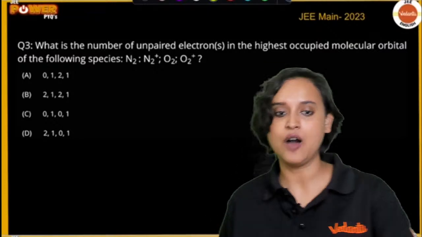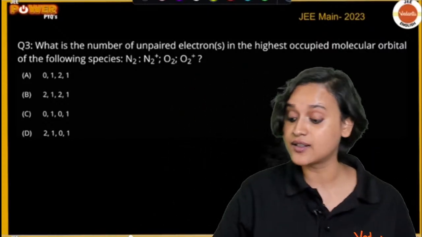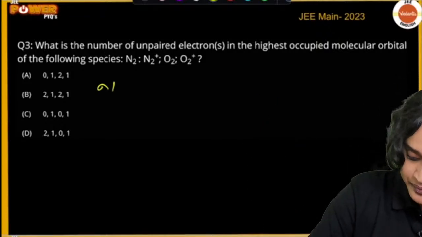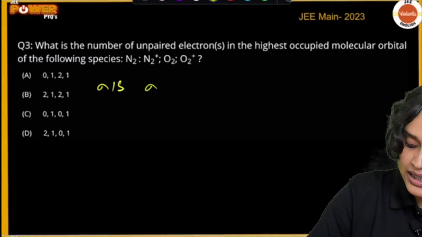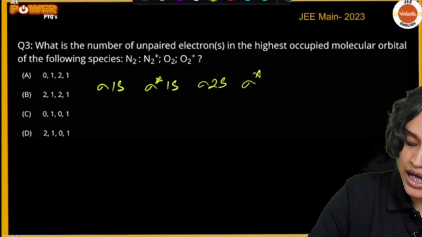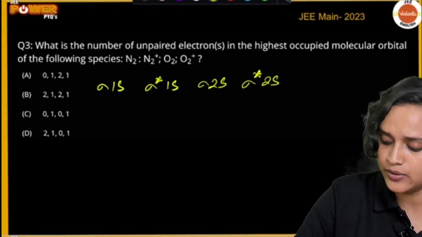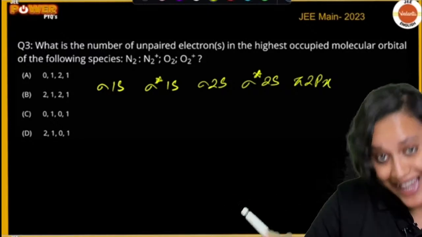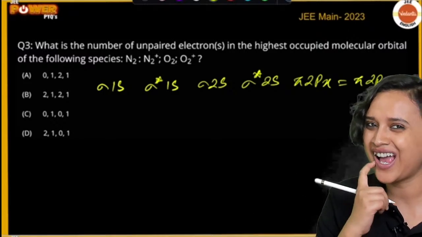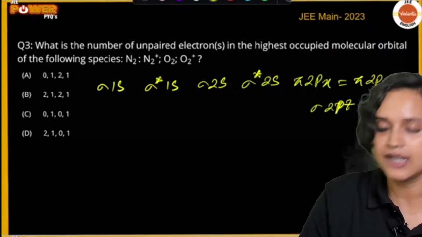Now, for these species, your molecular orbital theory is going to look like sigma 1s, sigma star 1s, then you will have sigma 2s, sigma star 2s, then you will have pi 2px, which is equal to pi 2py, and then you will have sigma 2pz.